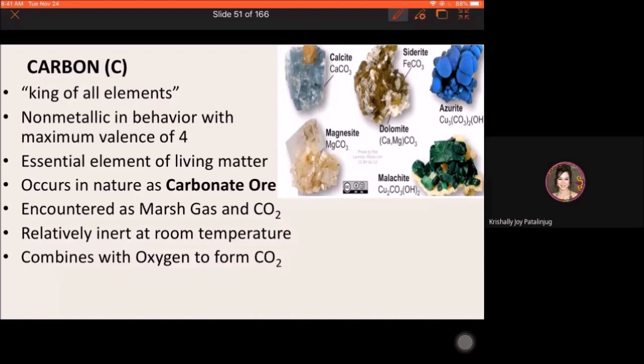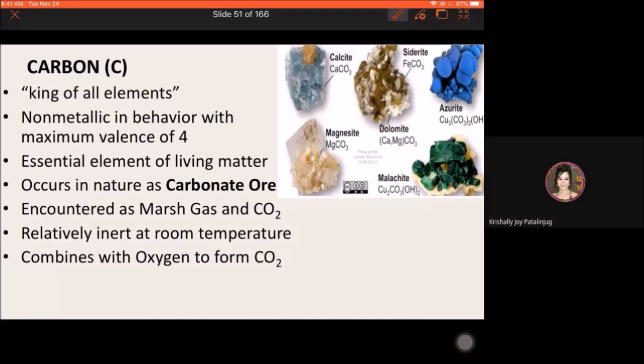So one of the reasons again bakit carbon is the king of all elements, it forms a lot of compounds, millions of compounds compared to other elements. Aside from that, it is also able to form stable compounds, or it is able to bind with other elements forming a stable compound.